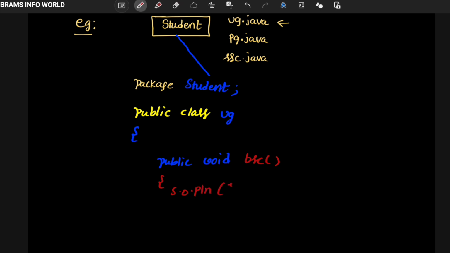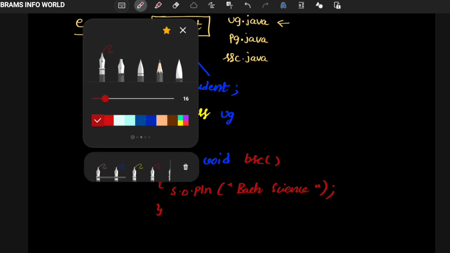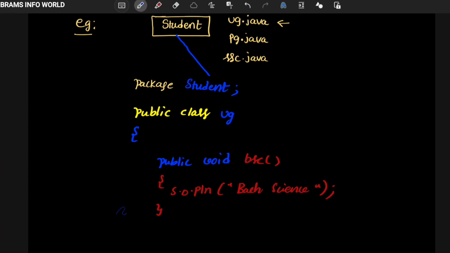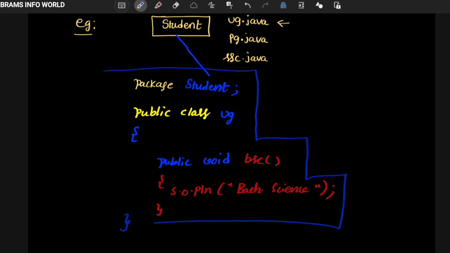System.out.println BSC, Bachelor of Science. So this is the method I want to define for BSC. This is my class, and my class name is UG, and in this UG I have created the .java file right now. It is stored in the student folder, that is, the student package.